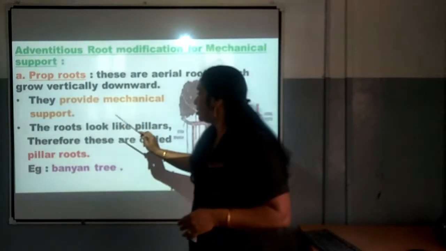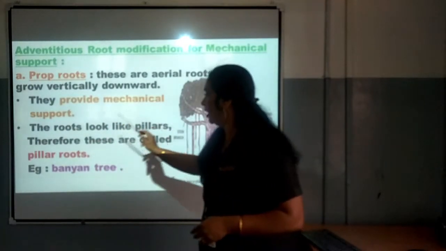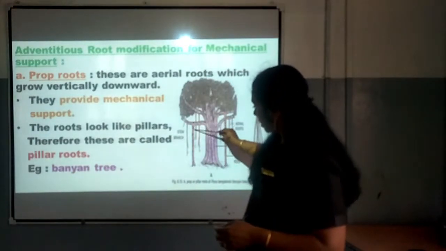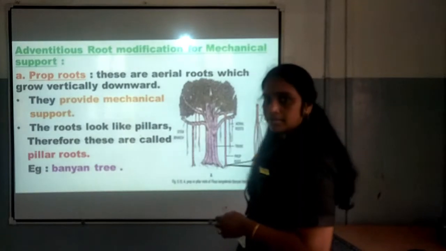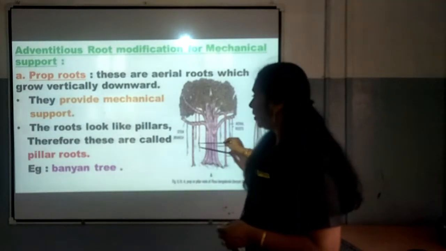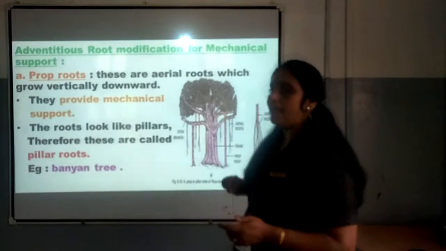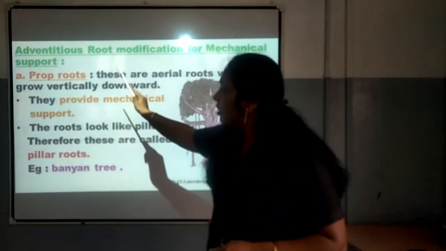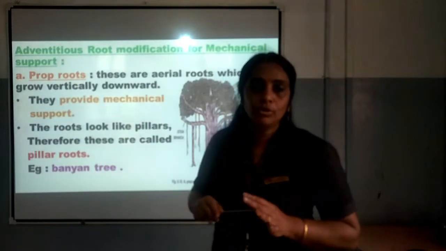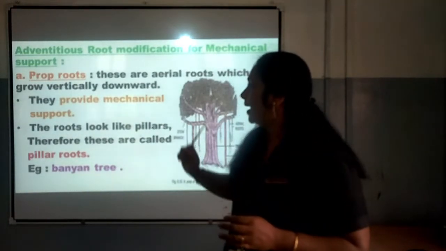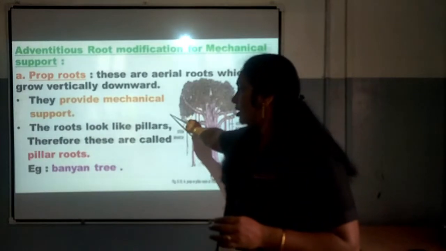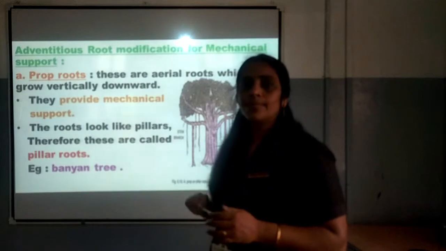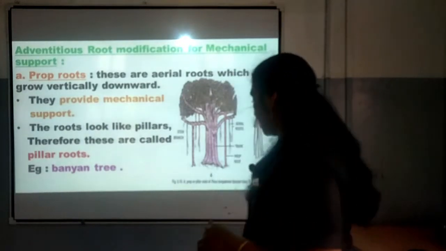And the roots look like pillars. Therefore, these are also called pillar roots. As they are seen as pillars, therefore, they are called pillar roots. Example, banyan tree. This is very, very important. In the examination related to prop root, questions used to come. You have to study what is prop root, what is its function and why it is called pillar roots. Okay, the answer is there in this slide itself. You have to study it, my dear children.